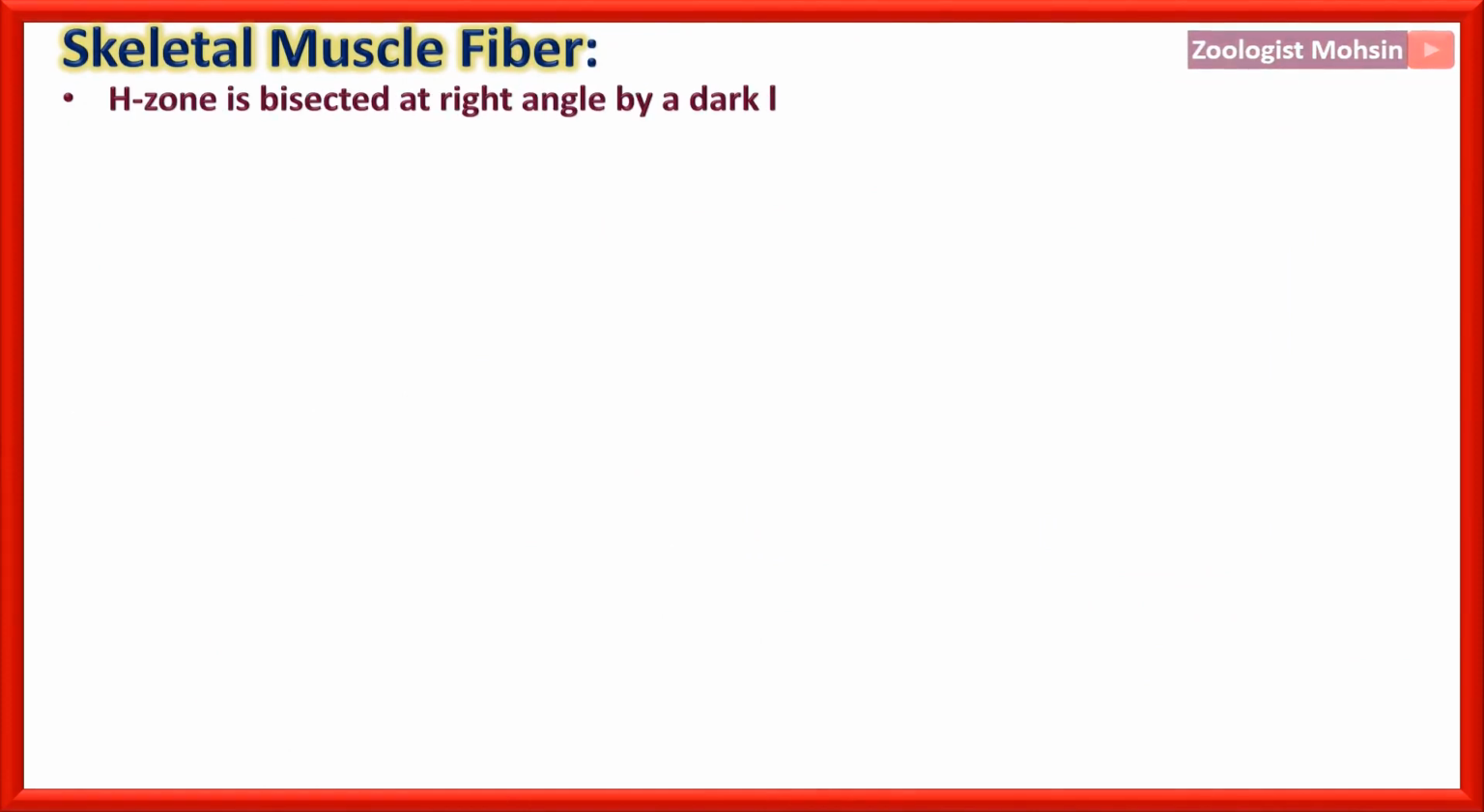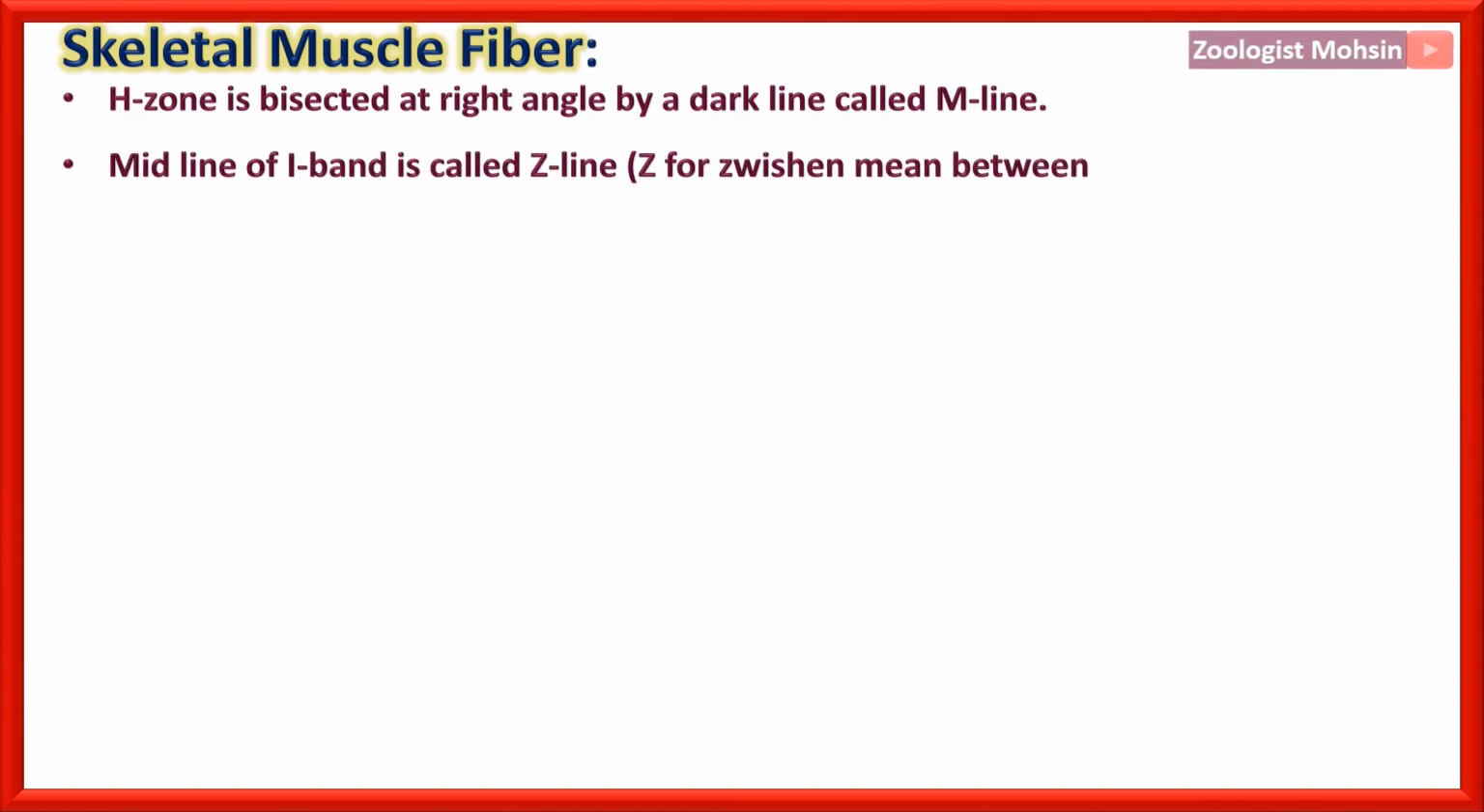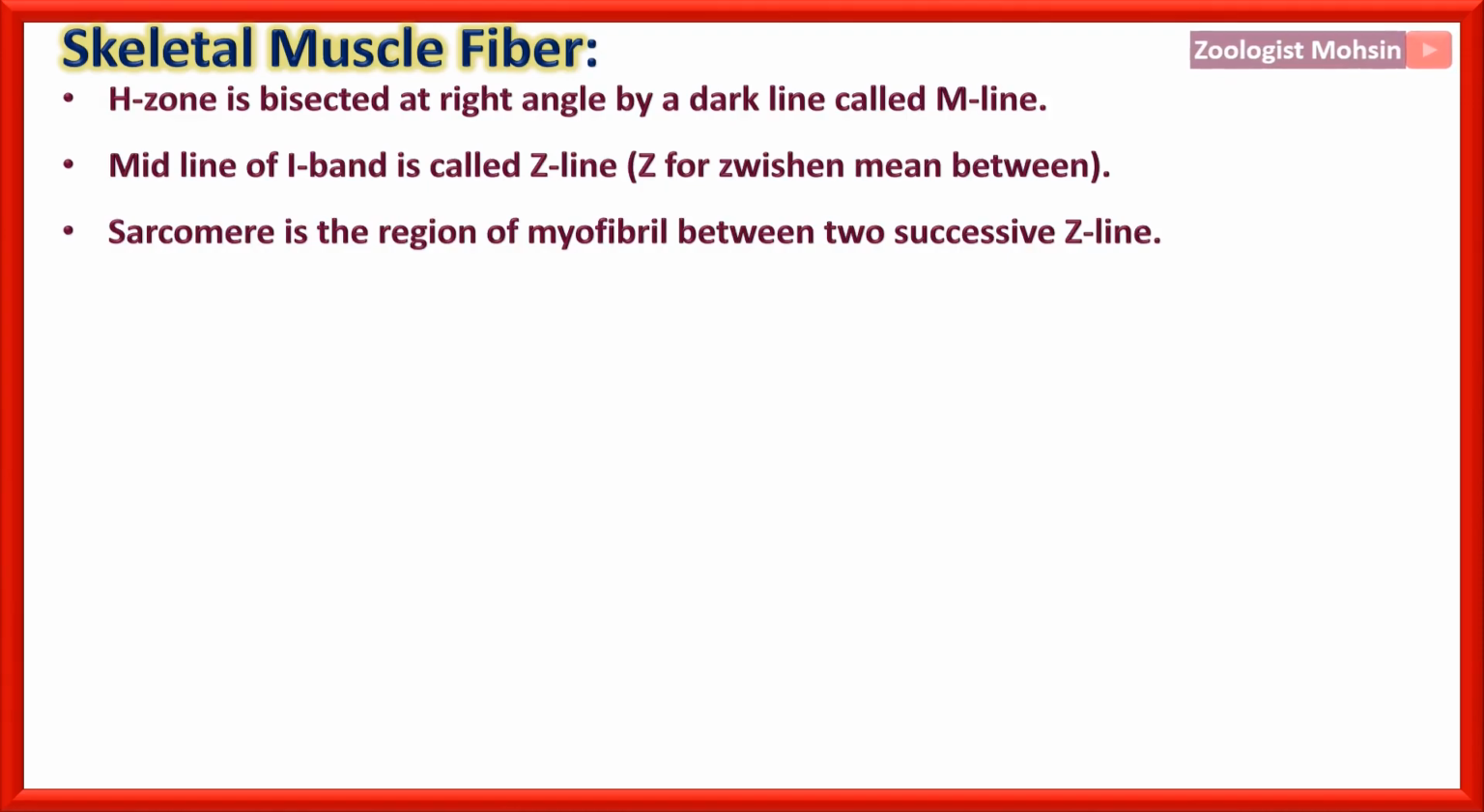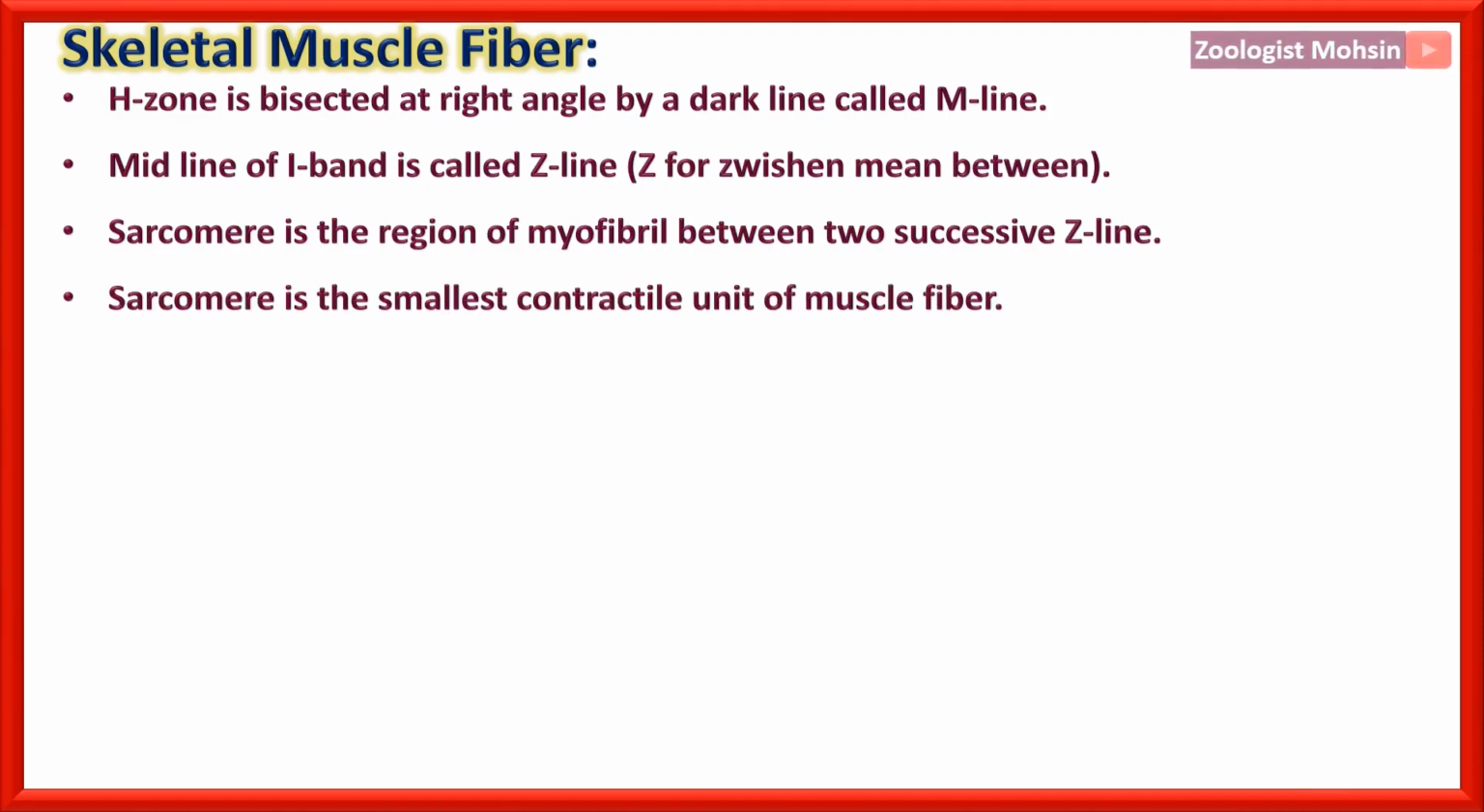Now, the H zone is bisected at right angle by a dark line called M line. The midline of the I band is called Z line, and that Z is from Zwischen, meaning in between. Sarcomere is the region of myofibril between two successive Z lines. Sarcomere is the smallest contractile unit of muscle fiber, and that is an important point, please focus.